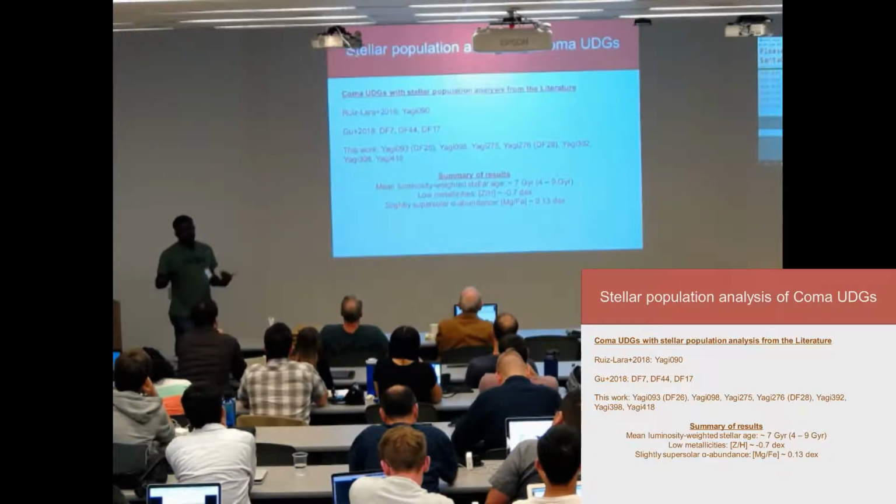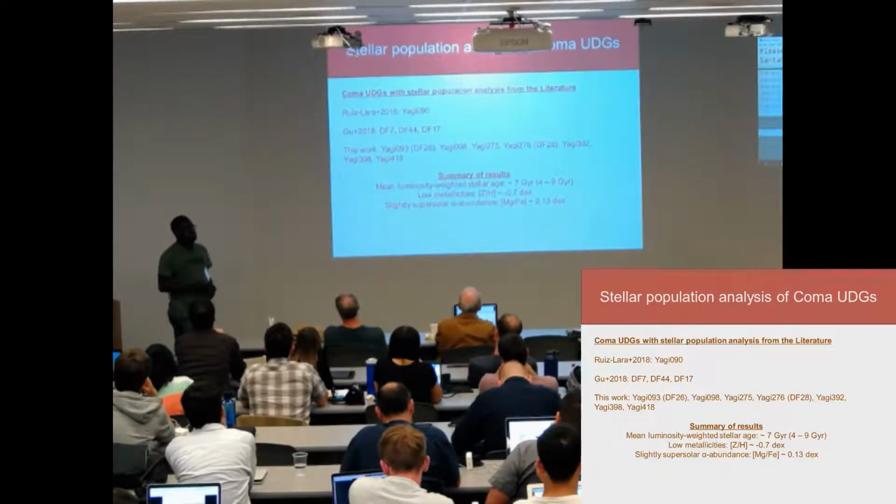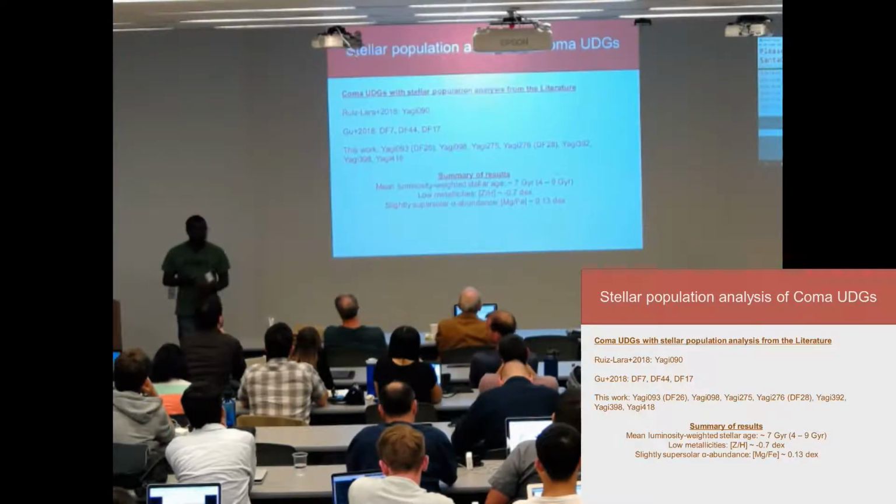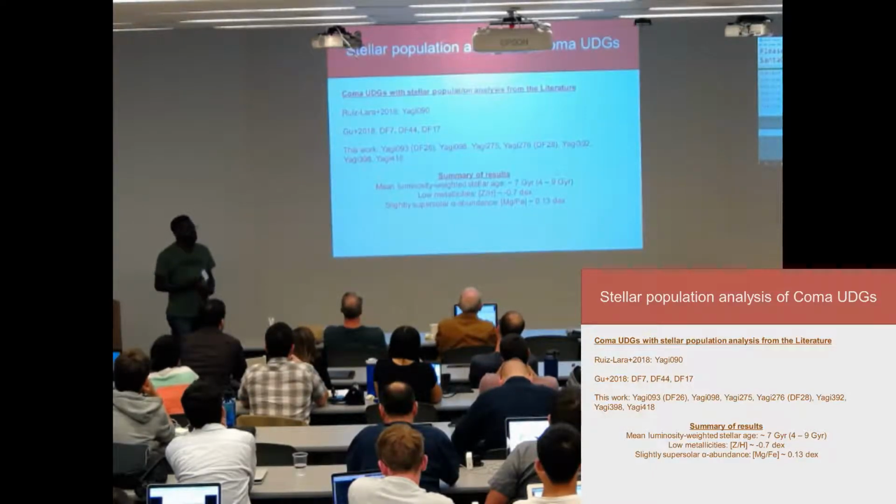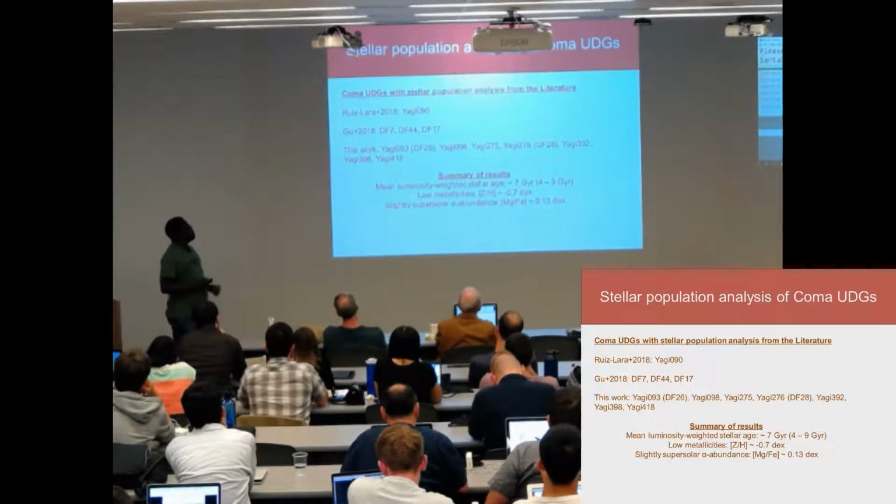And the summary is that UDGs essentially have luminosity weighted ages of stars that span from 4 to 9 gigayears, and they are metal poor stellar systems, and the alpha abundance is slightly supersolar. And this is in agreement with all the other UDGs that have been studied in the literature.